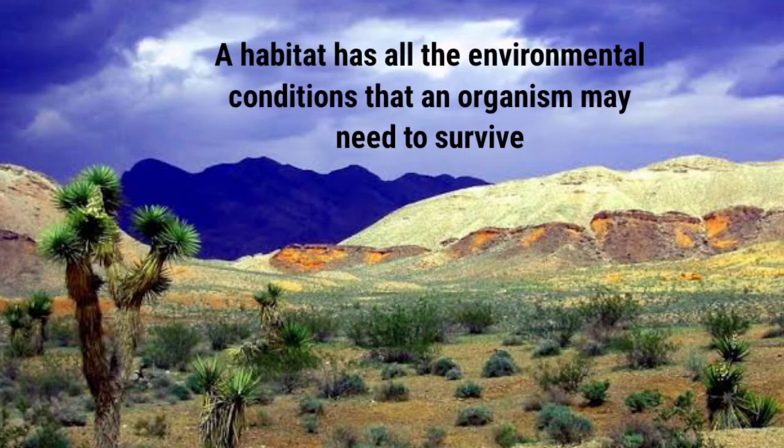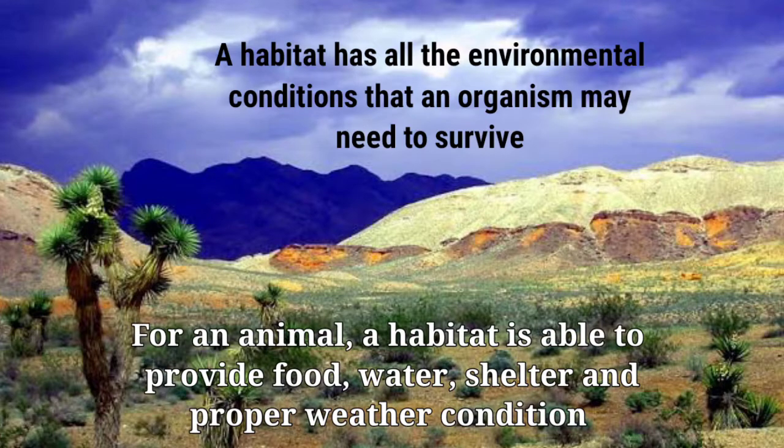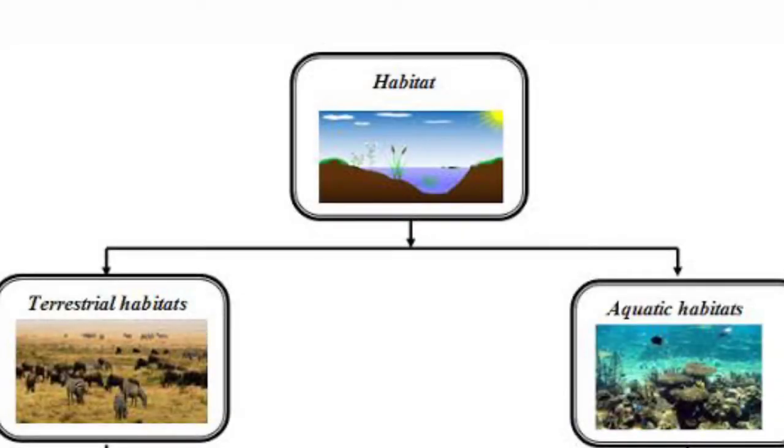A habitat has all the environmental conditions that an organism may need to survive, like proper food, water, shelter, proper temperature. The two main categories of habitats are terrestrial habitat or land habitat and aquatic habitat or water habitat. That we discuss later on.